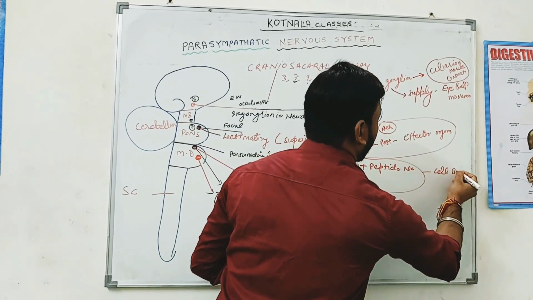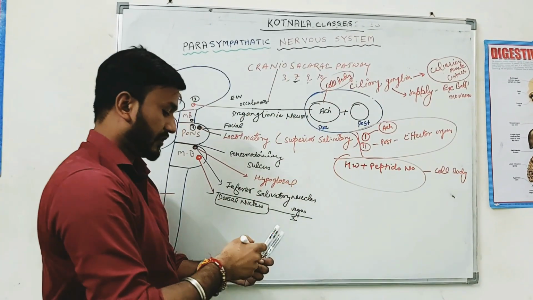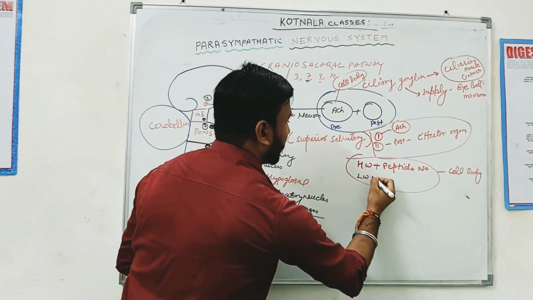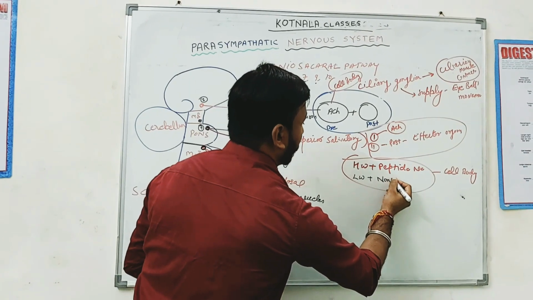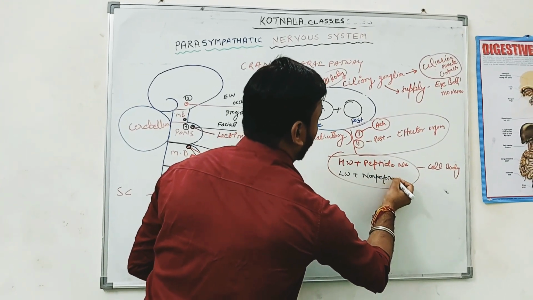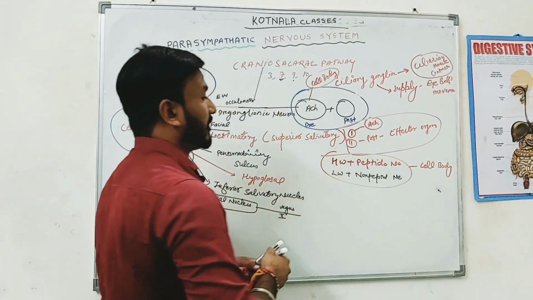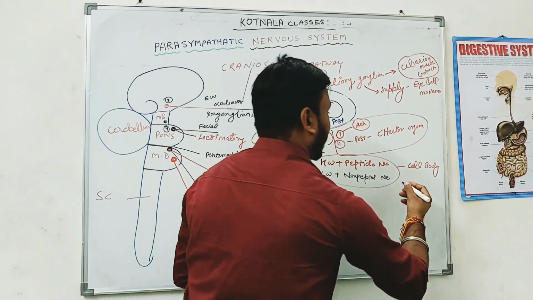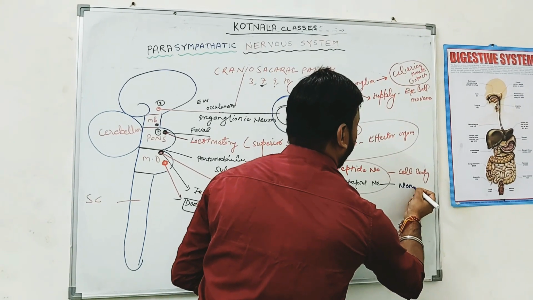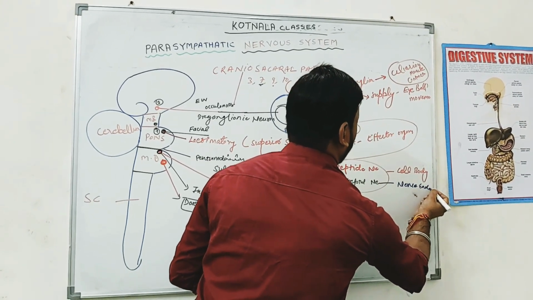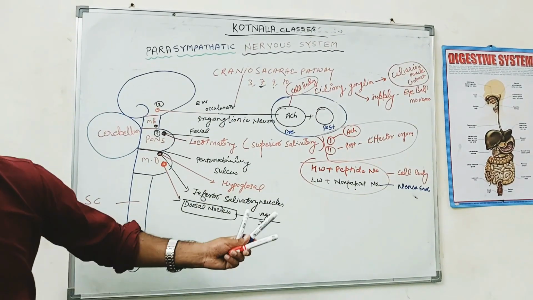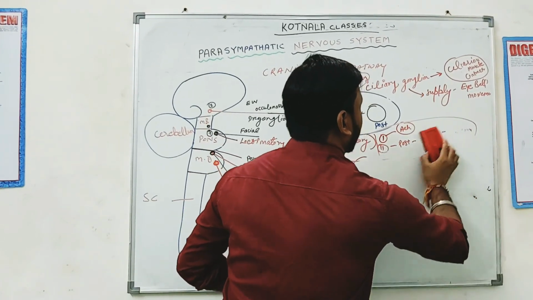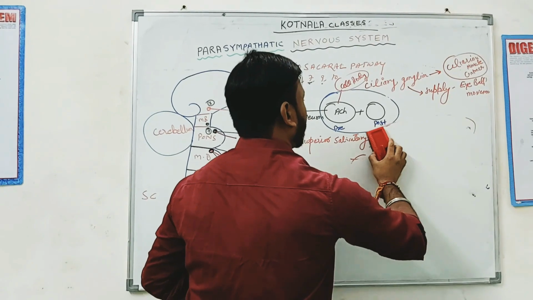Very nice. Okay. And if the neurotransmitter is low molecular weight and non-peptide, it is synthesized where? In the nerve ending of the neuron. Right? Okay, these are the important notes you have to write down. Okay, let me erase this. This is very important.